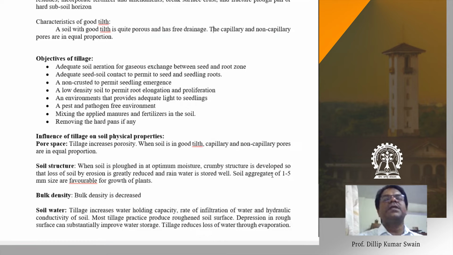Saturation means the soil is filled with water. All the macropores and micropores are filled with water, that is saturation. After saturation, when the water from the macropores is drained out through gravitational flow, then the soil reaches field capacity. At field capacity, only micropores or the capillary pores are filled with water. Non-capillary pores, that is the macropores, are only air filled pores. At that point, the maximum water is available for crop uptake. That means 100% water is available for crop uptake at field capacity.